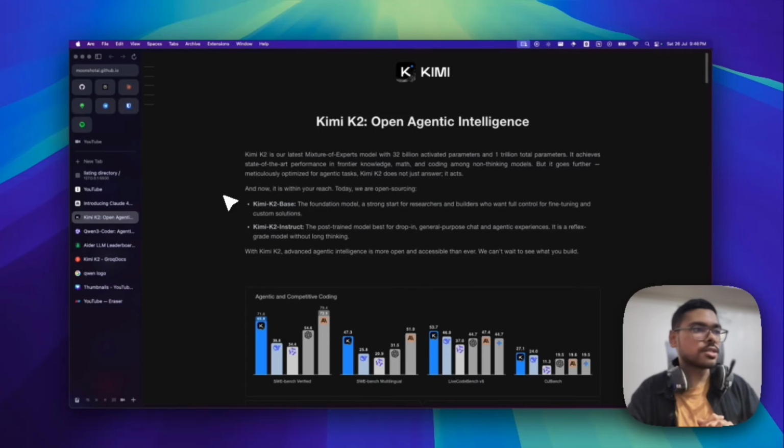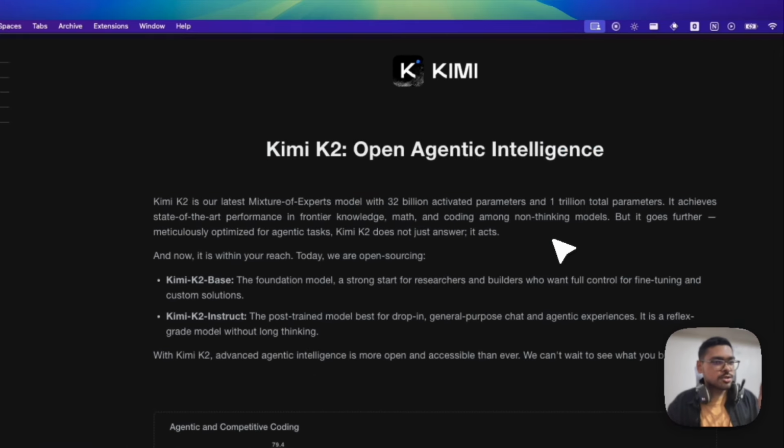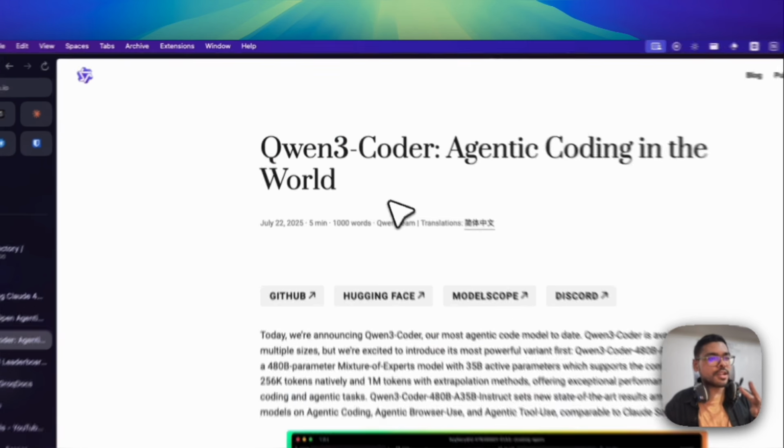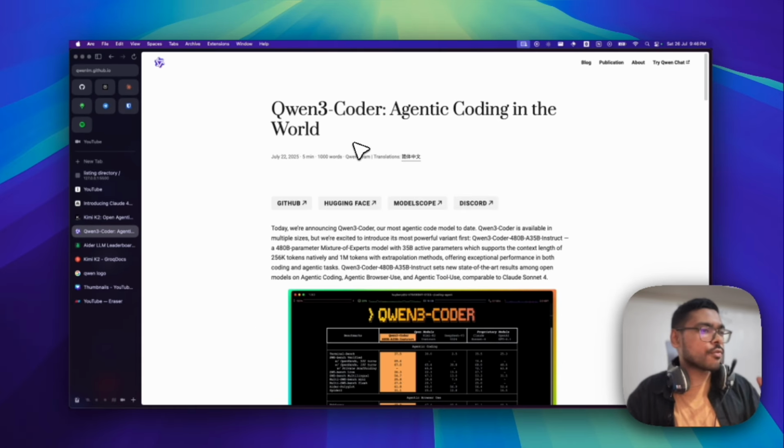So hello guys, I guess you know that last week two massive open source LLM models were released. Two models by two Chinese companies: one is Kimi K2 by Moonshot and the other is Qwen3 Coder by Alibaba. These two open source models have been beating Claude 4 Sonnet. They can be compared with Claude 4 Sonnet, which is a totally proprietary model.